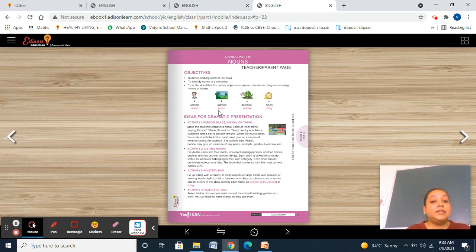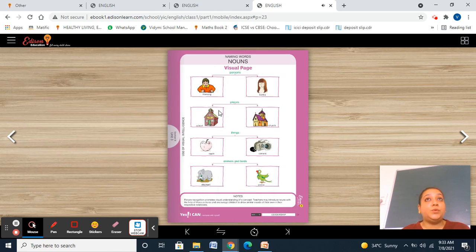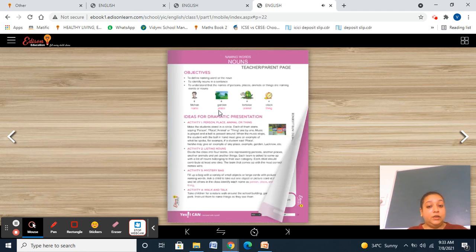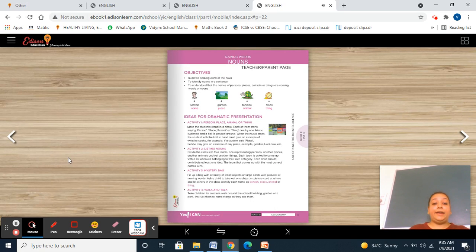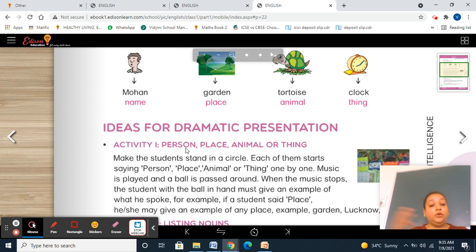So you're going to learn the definition of noun and you're going to read page number 23. You're going to do one activity also. In that activity, you are going to write in your notebook. What you're going to do, you're going to make four columns: first column of person, then place, animal, and thing.